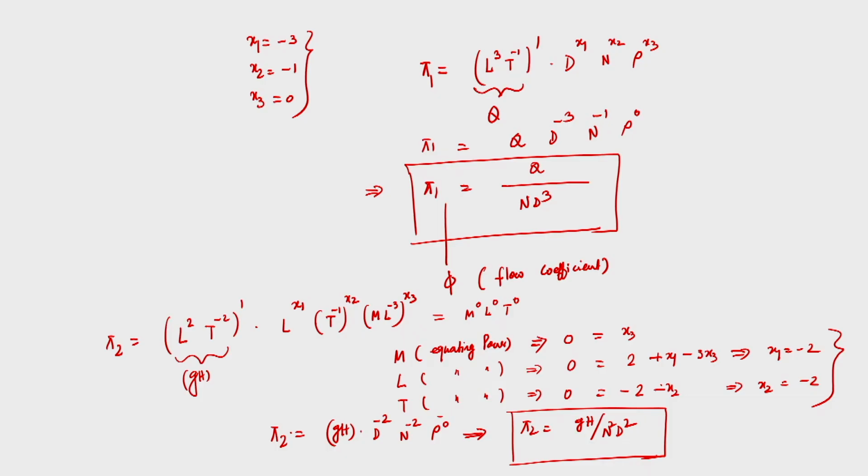Mind it, we have said that it is not always possible to get the pi terms directly; maybe we need to multiply each pi term with another. Yesterday we said that any pi term can be expressed as a function of other pi terms, also by multiplying with any numerical constant. For the time being we have obtained 2 pi terms: one is Q by N D cube, that is the flow coefficient, and another is g h by N square D square. We will now proceed to obtain the other pi terms, let us say if we consider E or P.